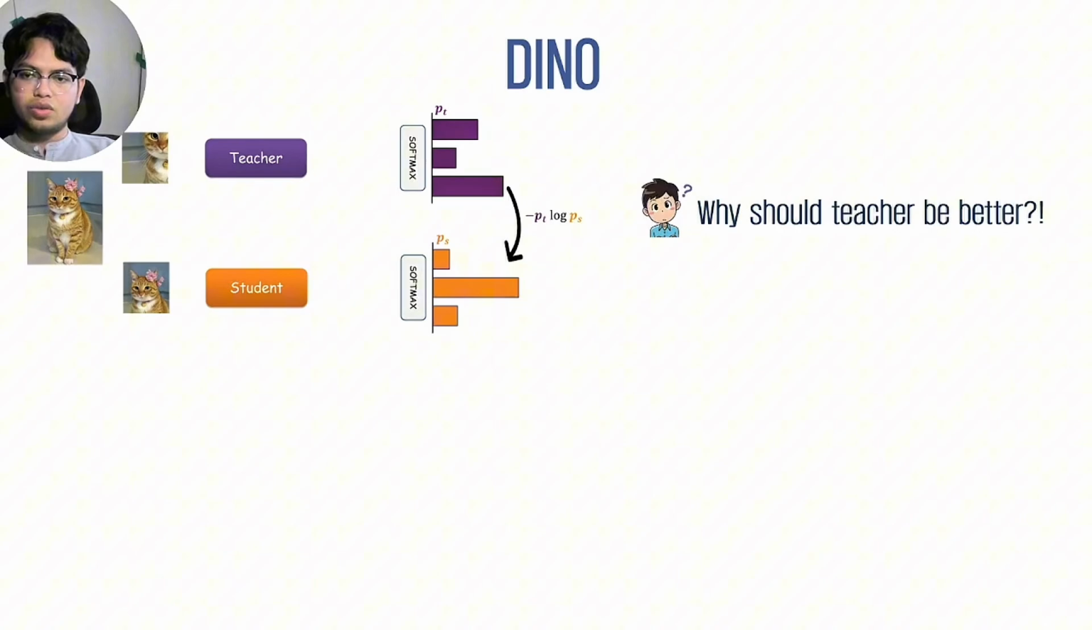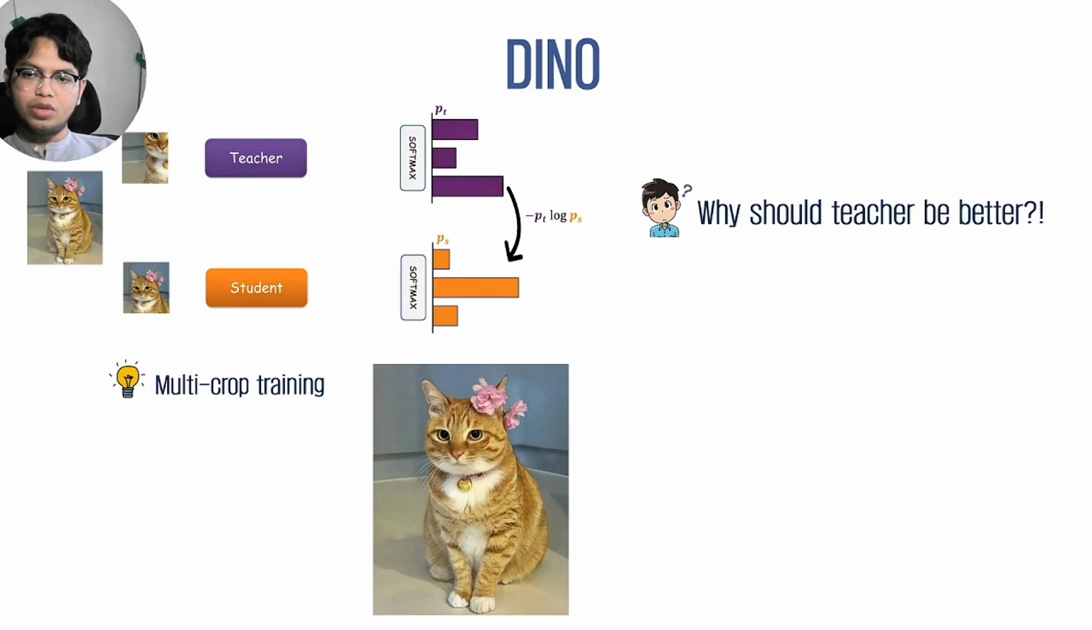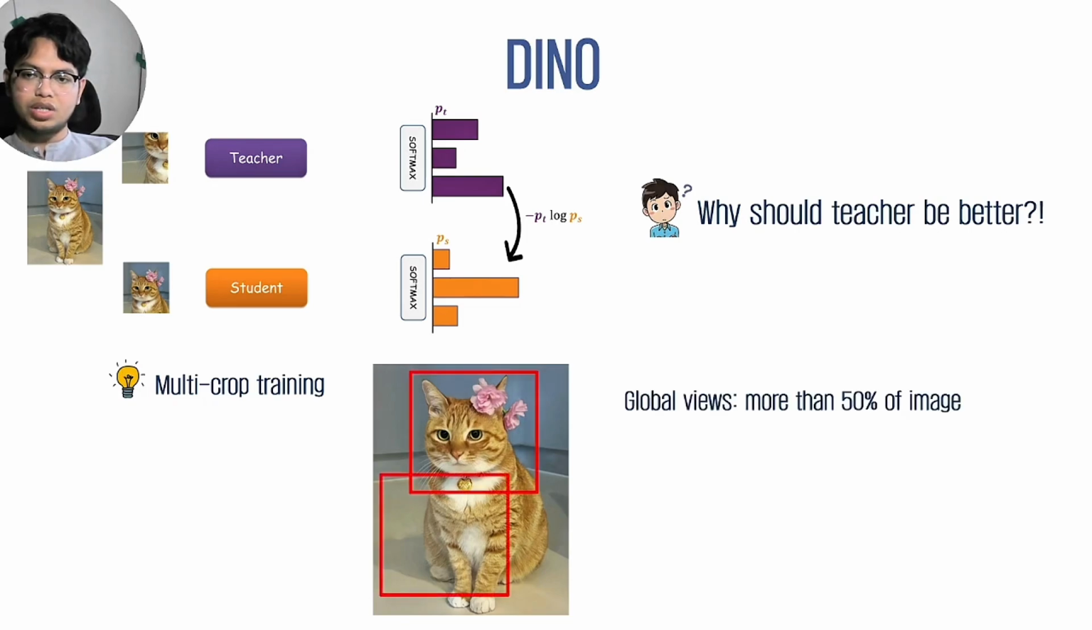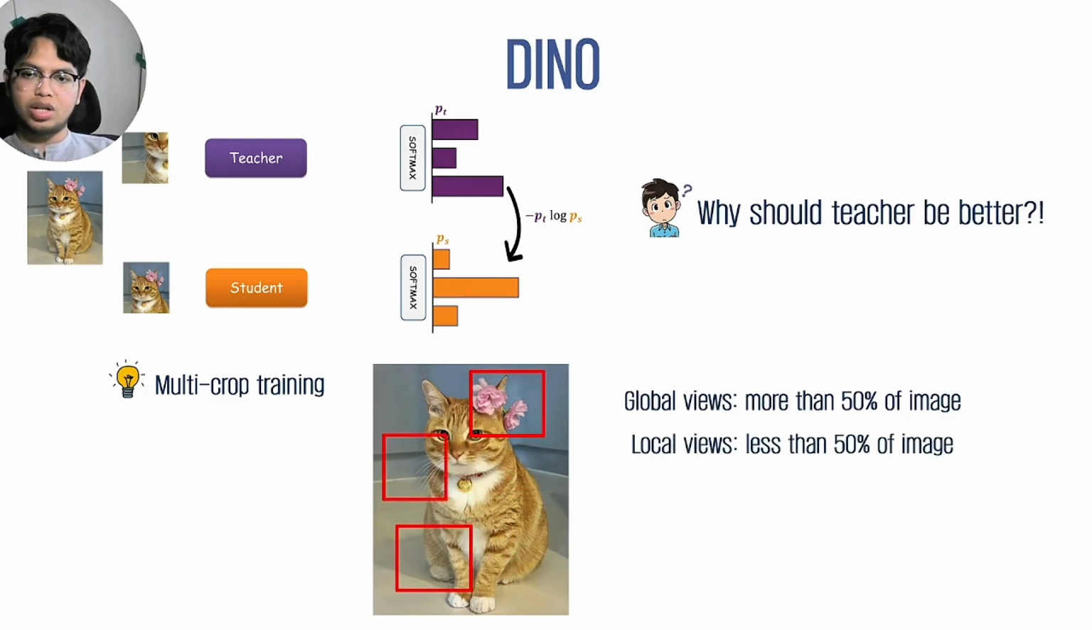So you might ask, why should this teacher be better? Well, that is because of a concept called multi-crop training. In multi-crop training, we can perform two different kinds of crops. The first one is global views, and the second one is local views. Unlike students, teachers use only global views that have more information, which yields a better representation. Obviously, when students receive global views, they have the potential to be the strongest, but given multiple inputs, teachers should outperform because they always receive global information.